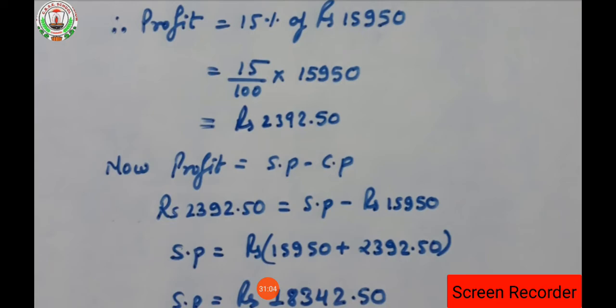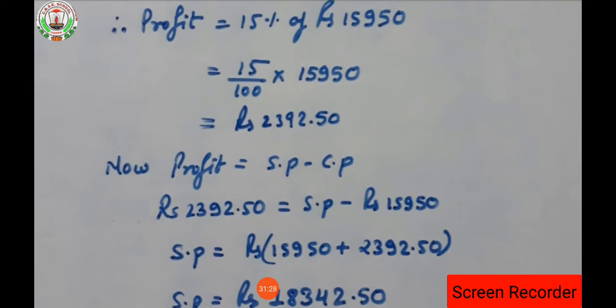Now hope you people understood how we got the value 2392.5, that is 5 after 5. If we keep 0, it does not have any value. We can keep it or remove it. Now what did we find here? We found the profit. The profit percent is 15%.